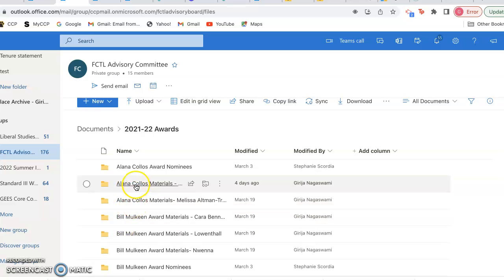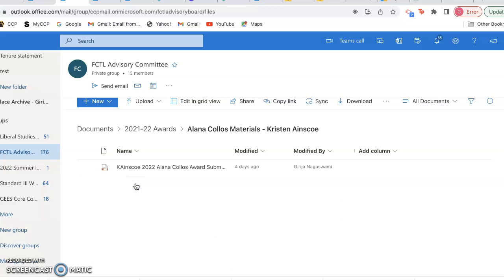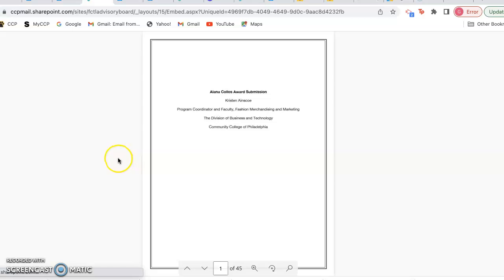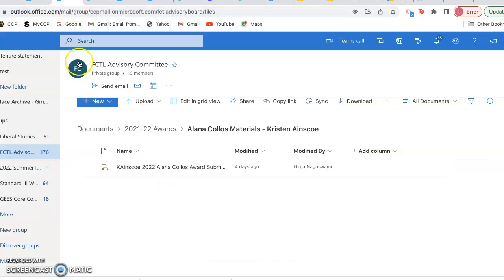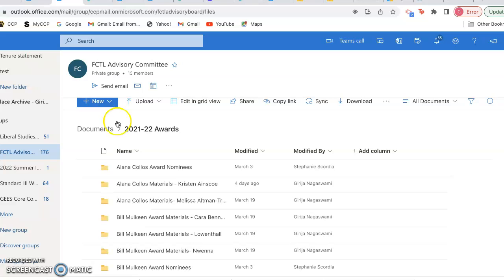So for Alana Collis, Kirsten's, you click on that, and at times it may ask you to go to CCP.edu and just click on that, and you should be able to access this file. And then you go back and you will see the other folders. So there are two for Alana Collis, so it's Kirsten and Melissa. And then for Bill Mulkins, there are three: Cara Bennett, Loventhal, and Envina.